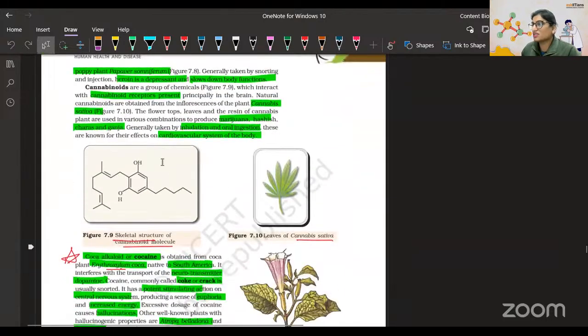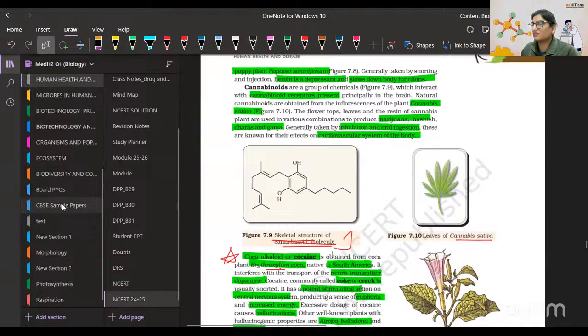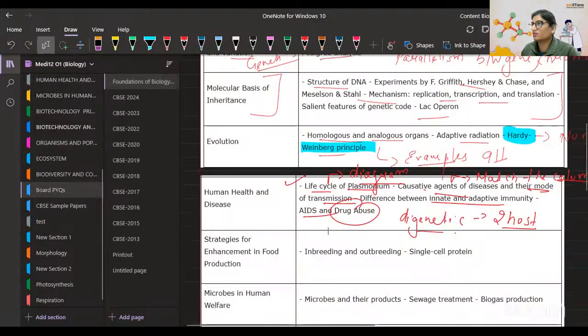As you see, they have given the cannabinoid molecule structure. This already has come in a paper: identify which one of the following. So that's what. Anyways, I would come back here onto the board PYQ.